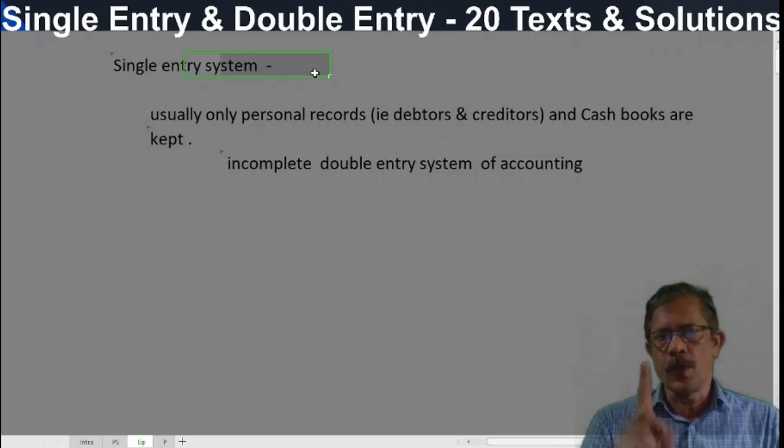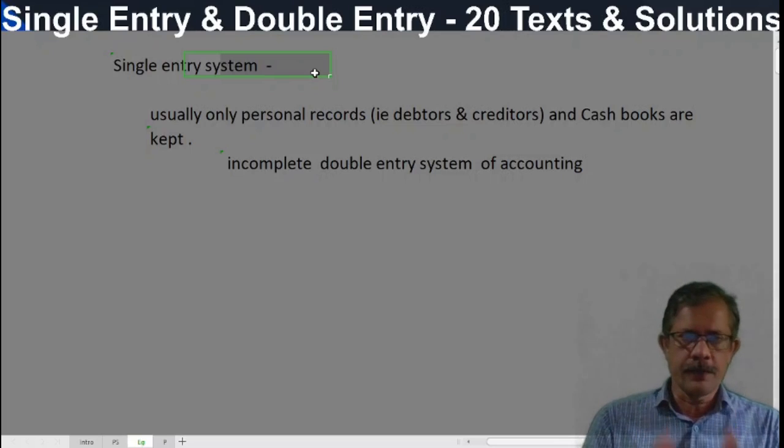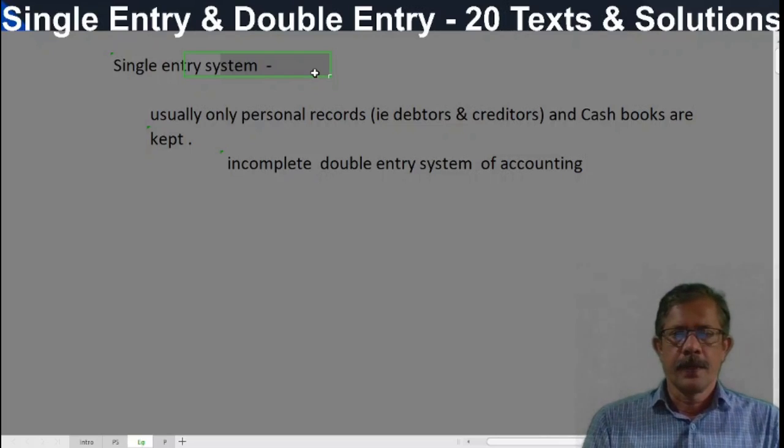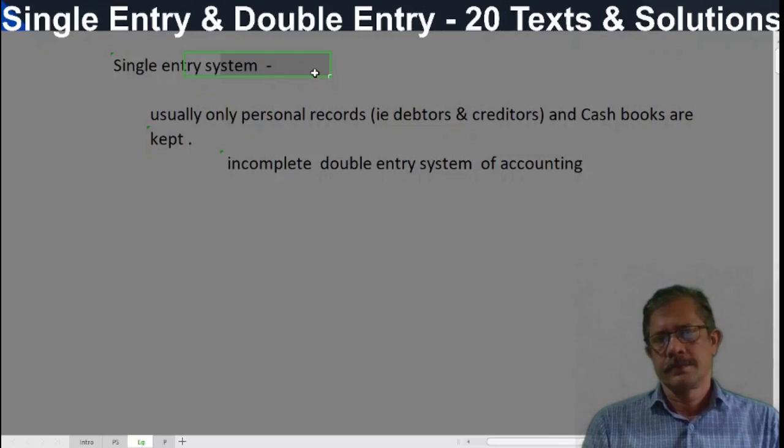Provided you know only one equation that we have already studied. If you know this equation, double entry or single entry is nothing. You know the equation already. What is that equation?